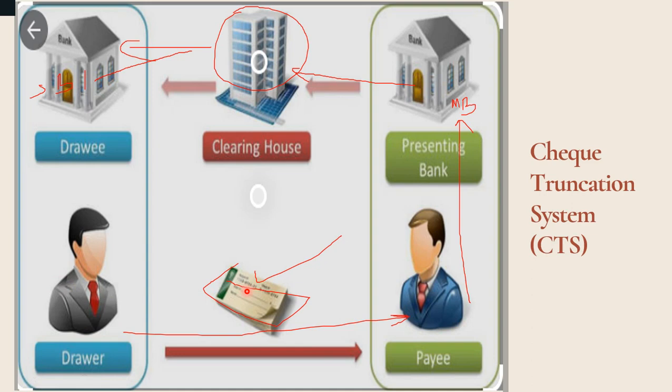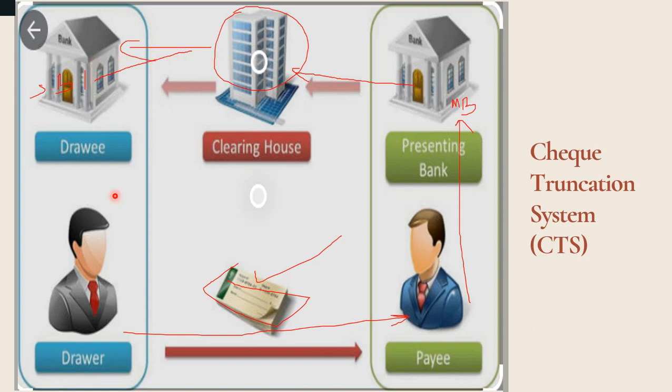Instead of the physical check, the check is scanned. When the payee submits the check to Bank of Maharashtra, the bank scans all these checks and sends them to the clearing house, and only the scanned copy or soft copy of that specific check is forwarded through the clearing house to the drawee's bank, that is State Bank of India.